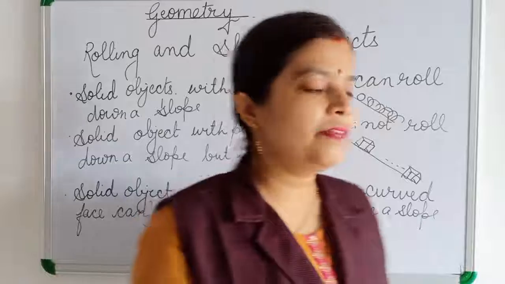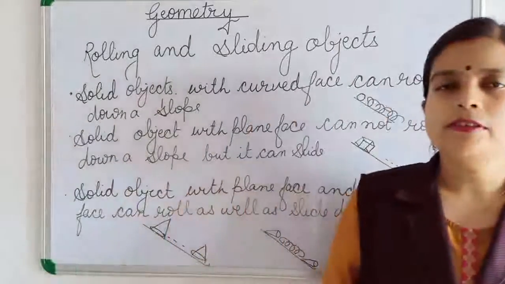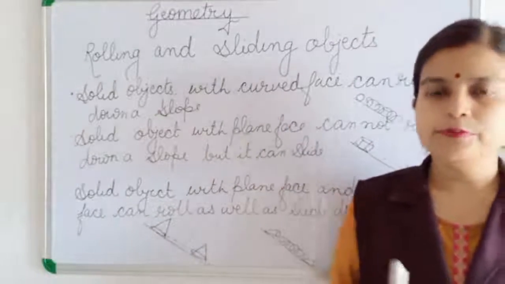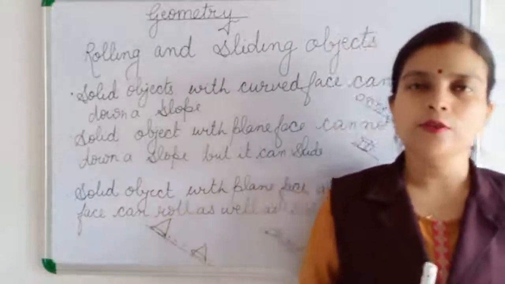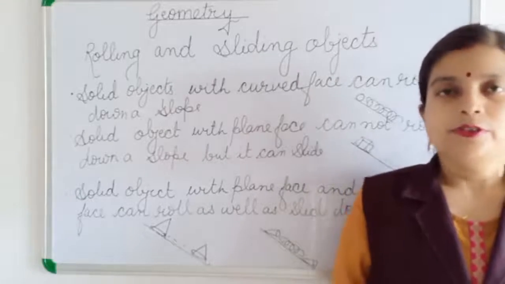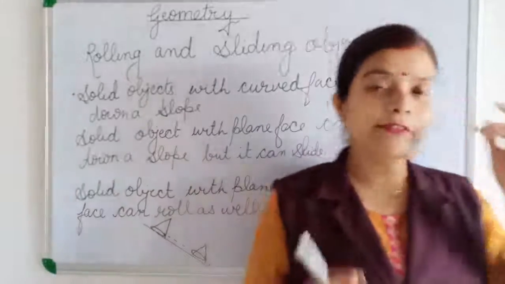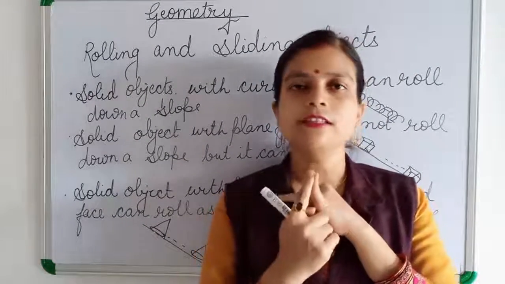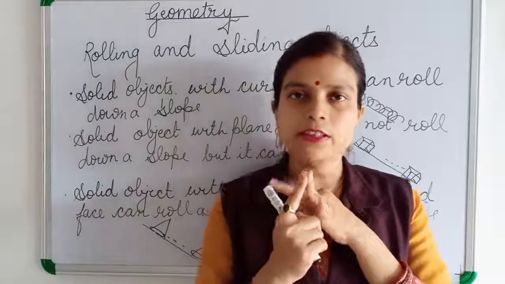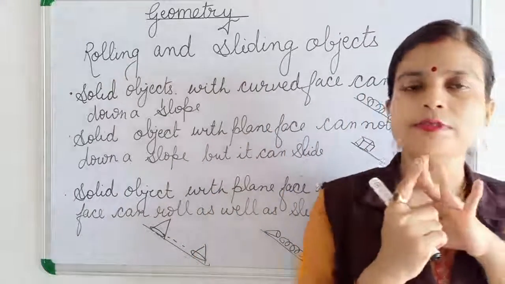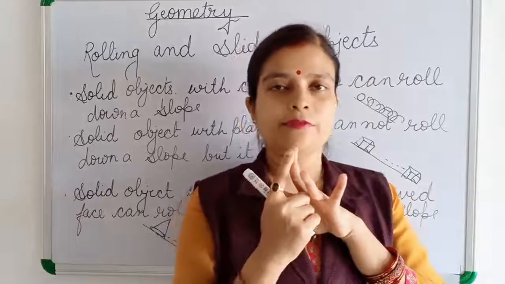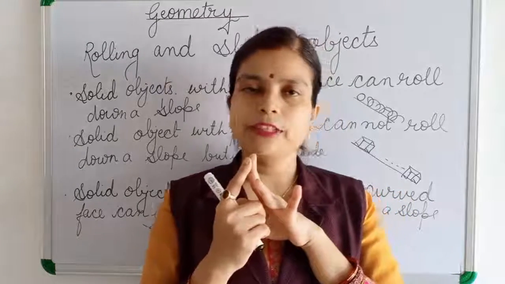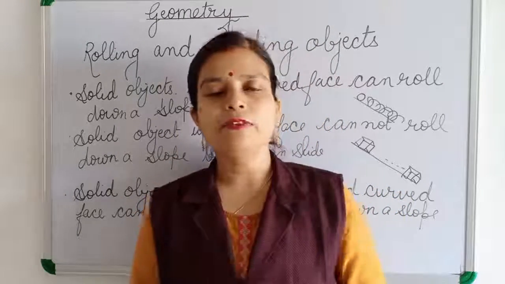In the next class we will learn in detail about the different solid shapes like cuboid, cube, sphere, cylinder, cone. Please don't forget the terms I have introduced today. Edges, what is edges? Write this in your copy. What is vertex? What is face? These terms we will use in the next class when we define shapes like cube, cuboid, sphere.